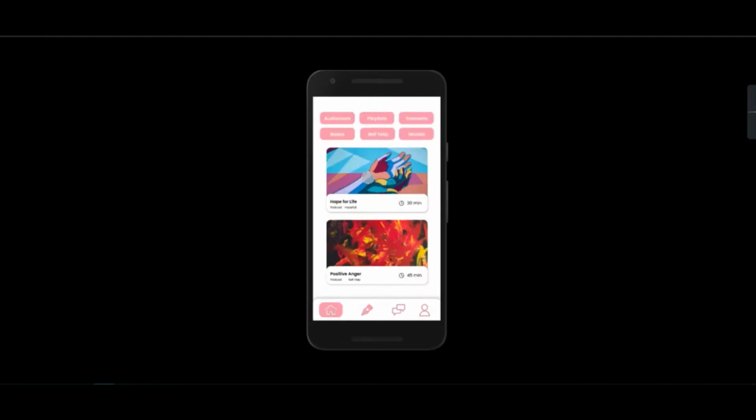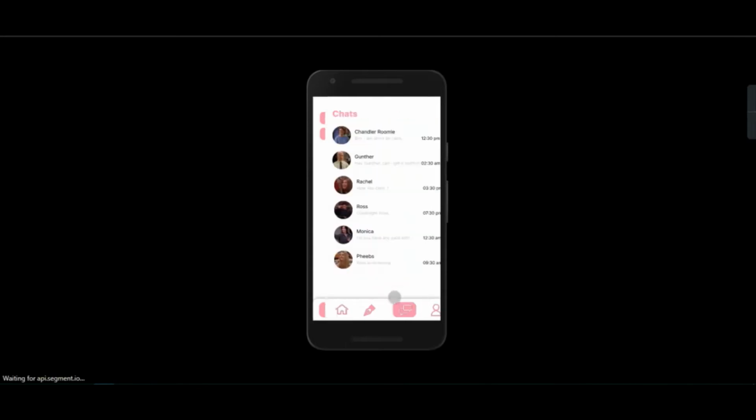Coming to the home page, these are the resources one might refer to if they're feeling sad. So like you can click on podcasts. So like we could provide them with relevant podcasts to get over their feeling of sadness or anger management or something like that. These are the tags one would see so that they find the most relevant solution for them.